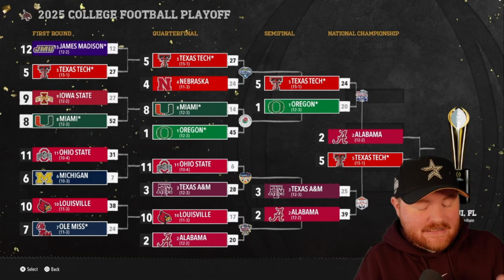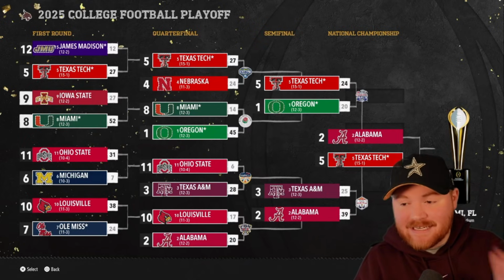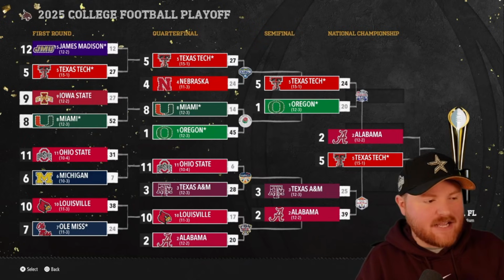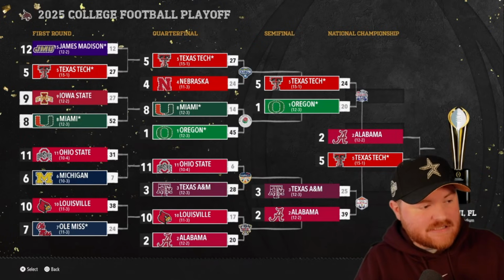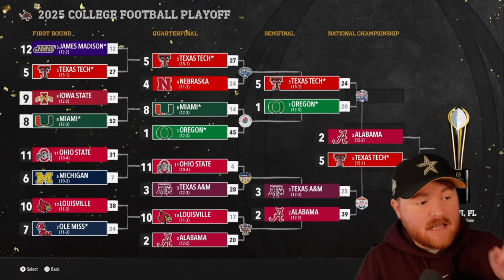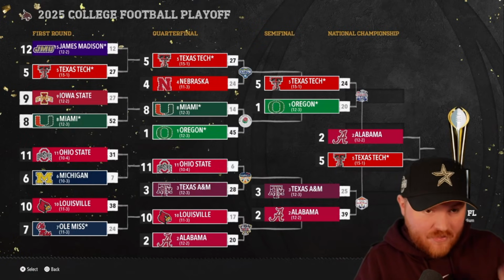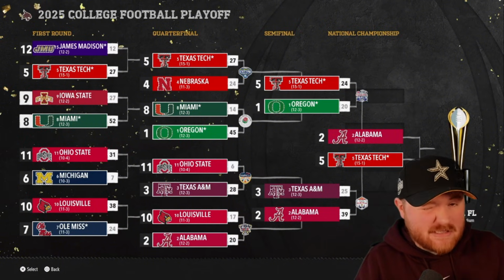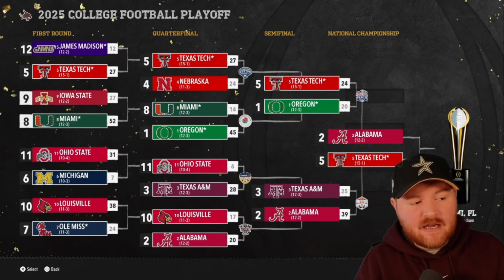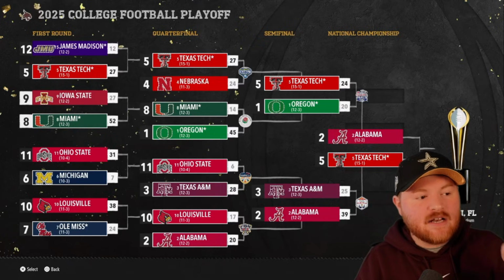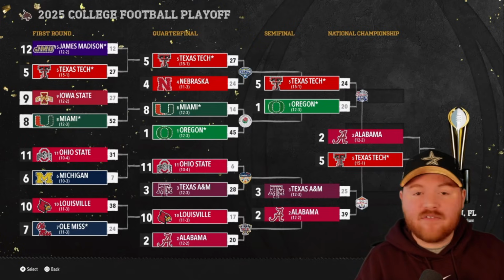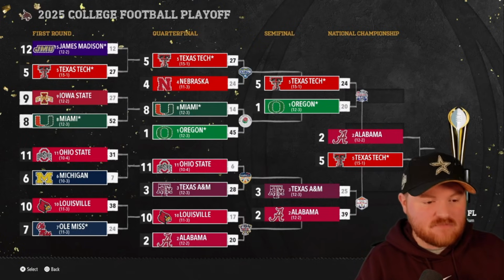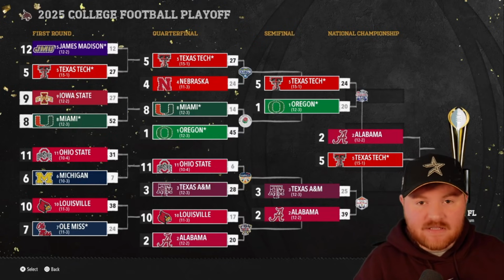We do see Texas Tech as a Big 12, as an SEC team in the national championship in the first season. However, they're the only, and Iowa State and them are the only 2 teams that have made it from the Big 12 to the SEC. The thing is that most seasons the Big 12 has only had 1 team in. So what I'm noticing is that as the SEC, these conferences tend to get more playoff teams than they get when they're not the SEC. However, they have not won national championships, so it's kind of a flip of what happens with the SEC.